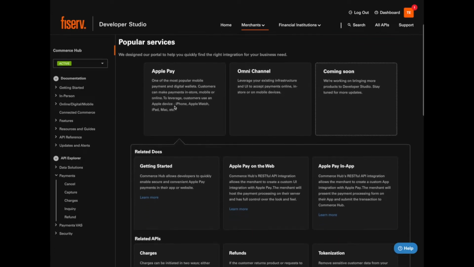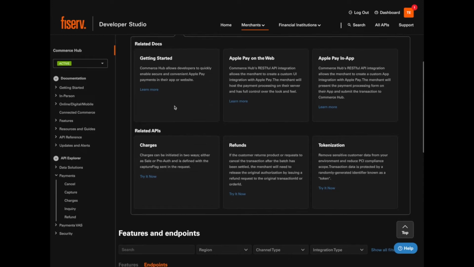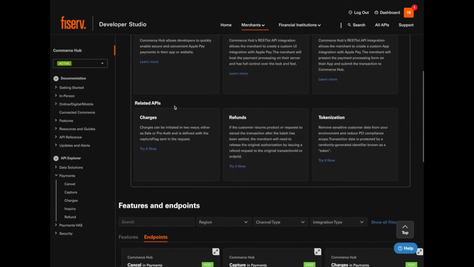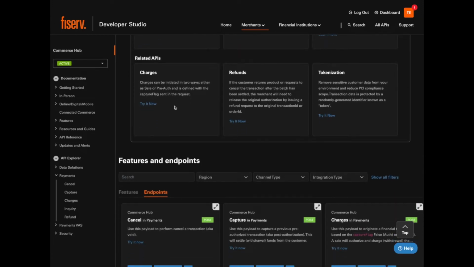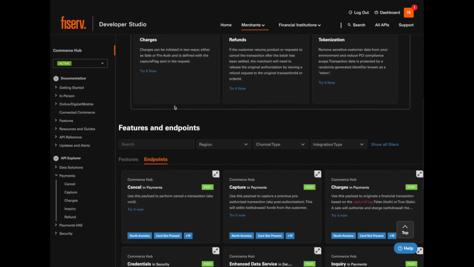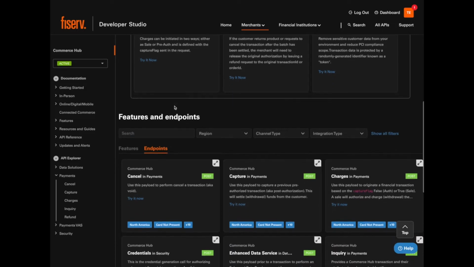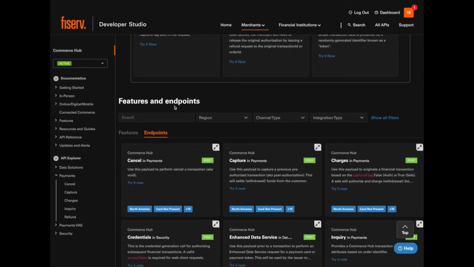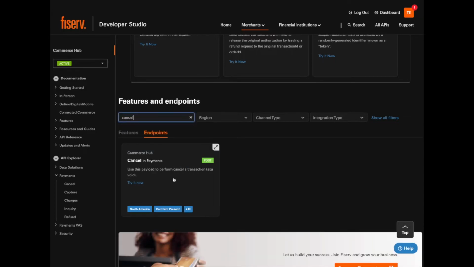The product page also provides an embedded search feature that restricts results to just the current product. So we can quickly search for endpoints offered by Commerce Hub by using this dynamic search capability. Let's search again for the Commerce Hub cancel endpoint. Now let's follow the Try It Now link.